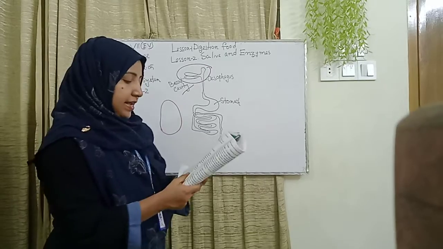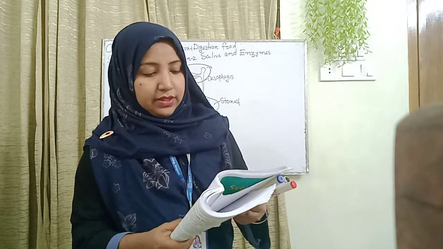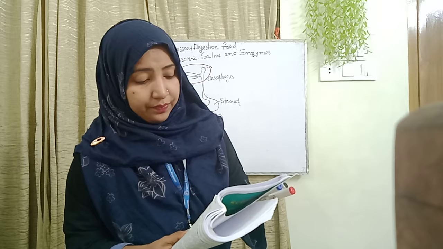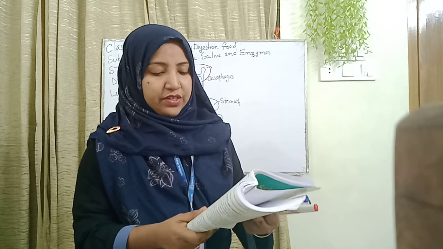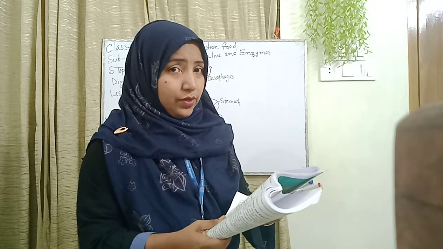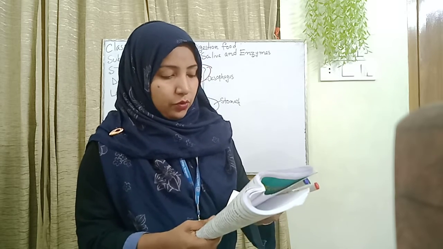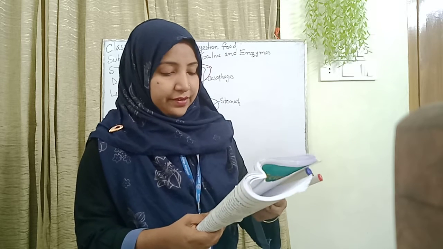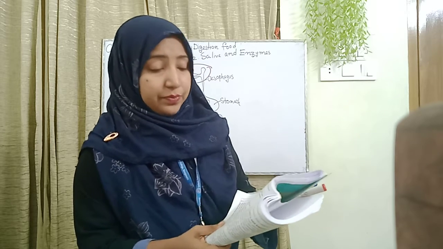What changes happen to the foods in between these two activities? The group of organs that take part in bringing these changes is called the digestive system. Another answer: what is the digestive system? Again I repeat, the group of organs that take part in bringing these changes is called the digestive system.